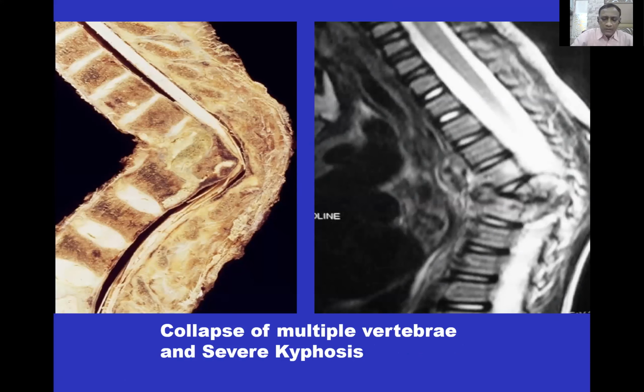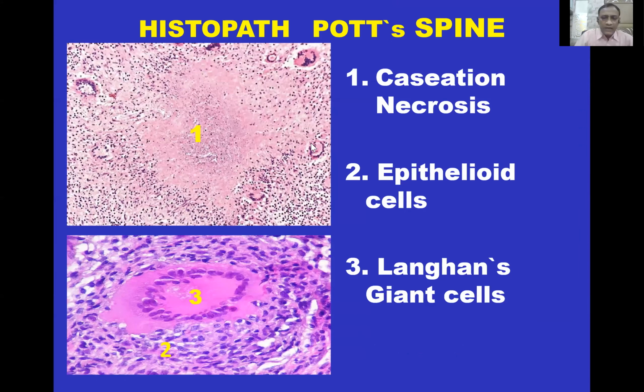Histopathologically, it shows central caseation surrounded by epithelioid cells and Langhans type of giant cells. This is the Langhans type of giant cell where the nuclei are situated in the peripheral part of the giant cell.